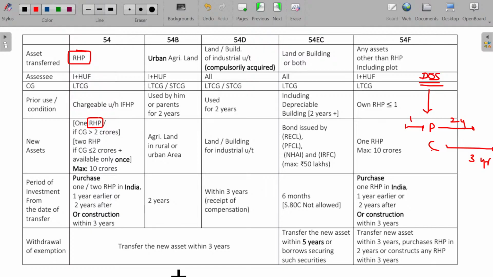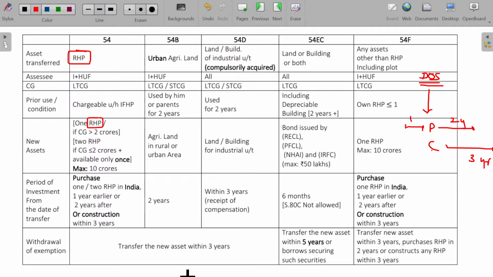So you can either purchase or you can construct. You can do one of these two. If you want to purchase, the 3 years limit is there, but the limit is different. If you want to construct, within 3 years, you can finish up construction. But the limit is different. Clear?